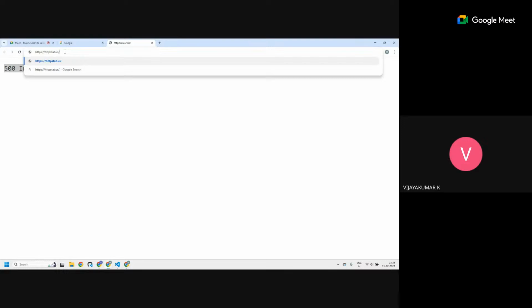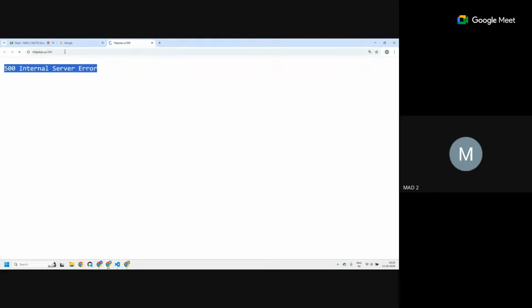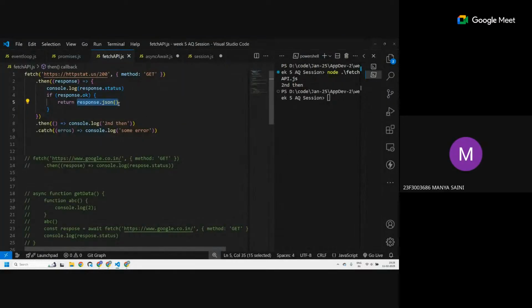That depends on the website to be honest, but I'm just showing you. Does it have a valid JSON? No. So should that create an issue? Yes, then it would go to catch. Since there is no JSON format in it, this will create an error. This will go to the catch block.